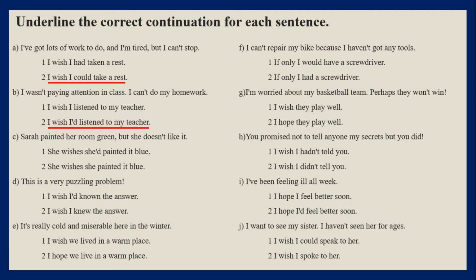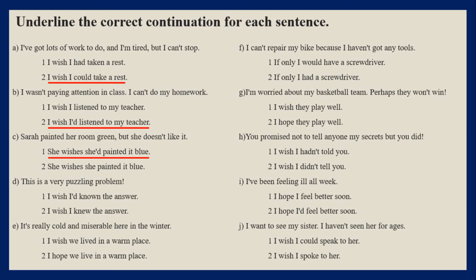C. Sarah painted her room green, but she doesn't like it. Again, this is about a past situation, so it is a regret. She wishes she had painted it blue. Again, because this wish belonged to someone else, we don't have to always use I wish. We could say they wish, or she wishes, or he wishes, and so on. The structure following wish or wishes is the same.